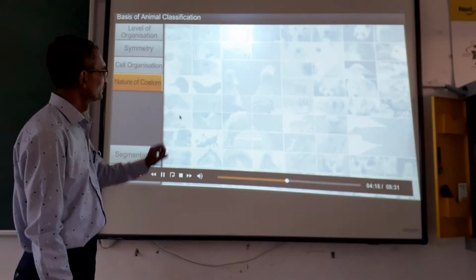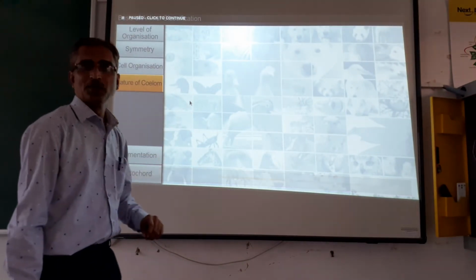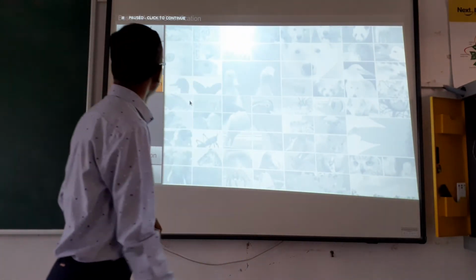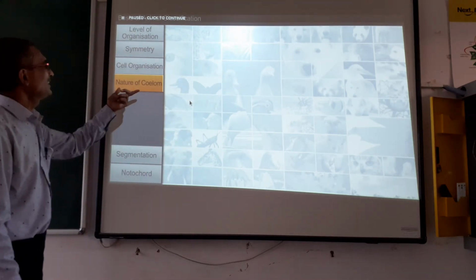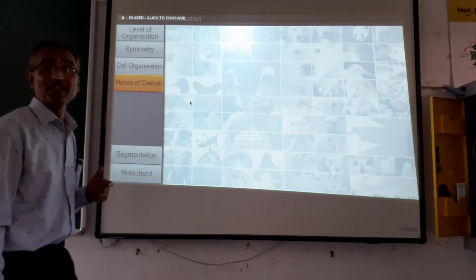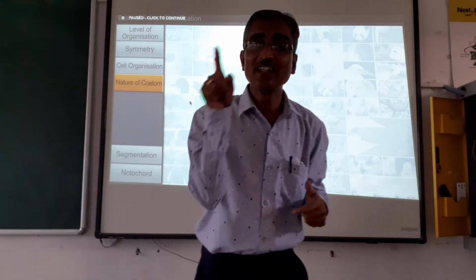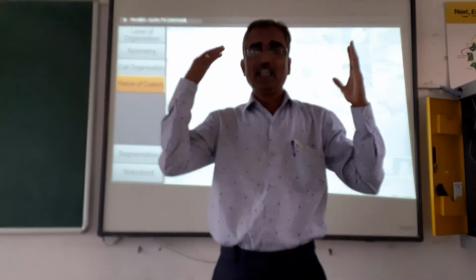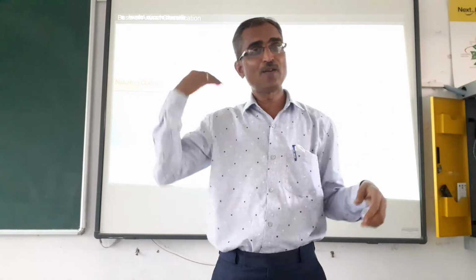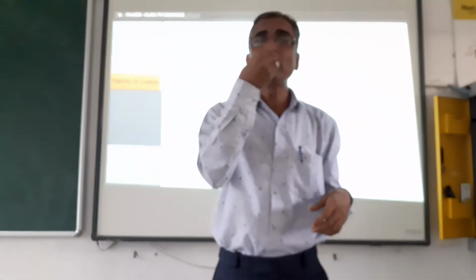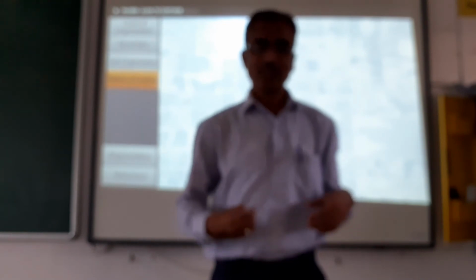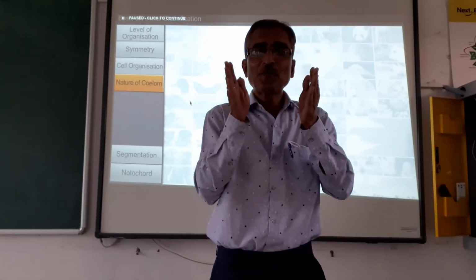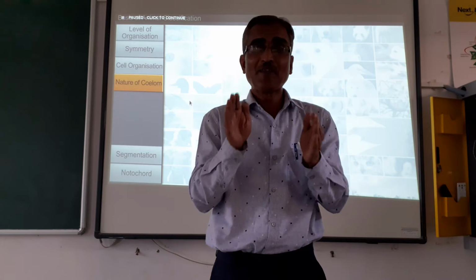The fourth important feature, the next basis of classification, is coelom. Coelom is nothing but a cavity. You see, in our body, between the outer body wall and the digestive canal, that is the gut, we have an empty space or cavity.